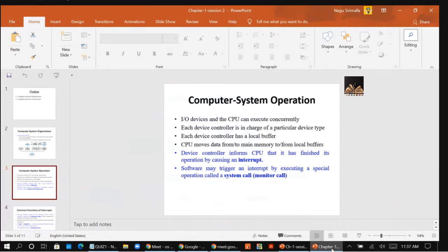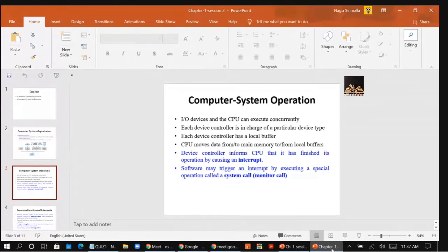Software interrupts are triggered by executing a special operation, which we call a system call or monitor call.